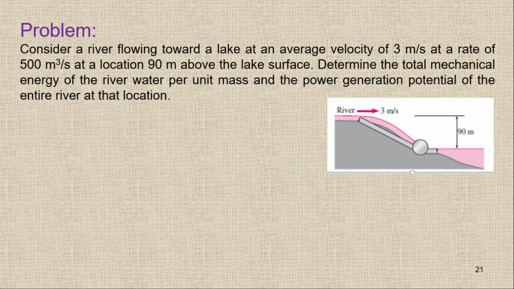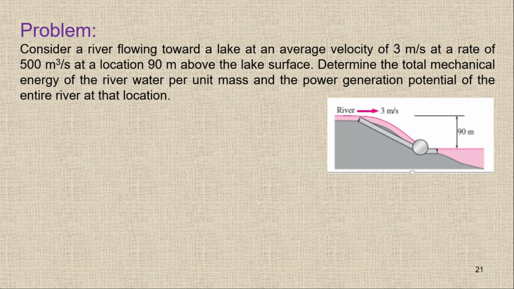Now we are going to solve some basic questions for this topic. Here, if you can see, we have a river which is flowing towards a lake at an average velocity of 3 meters per second at a rate of 500 meter cube per second at a location 90 meters above the lake surface.